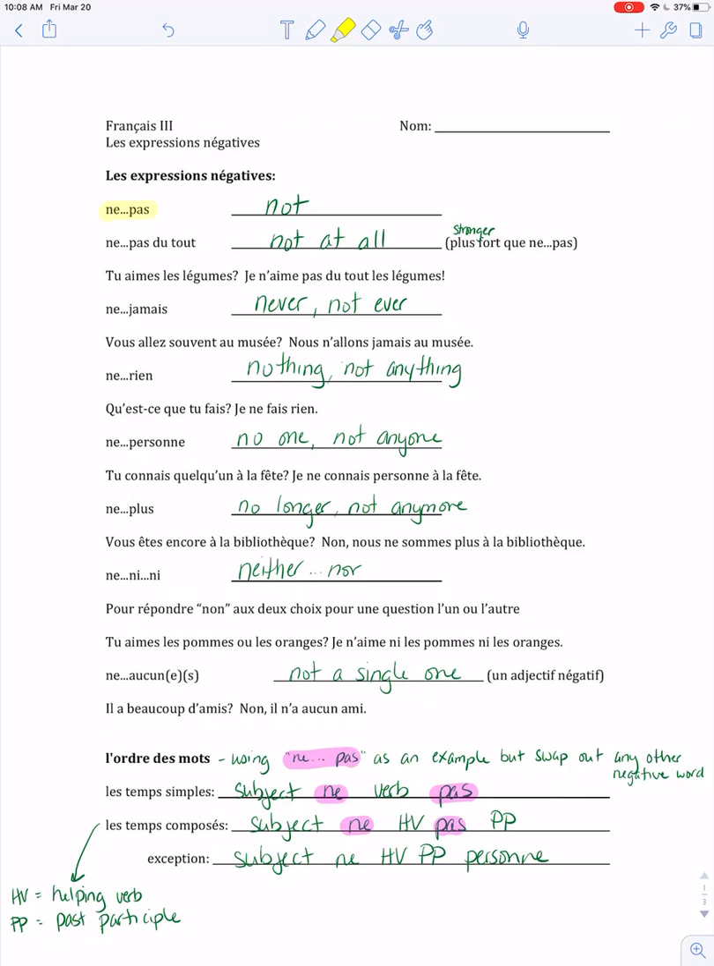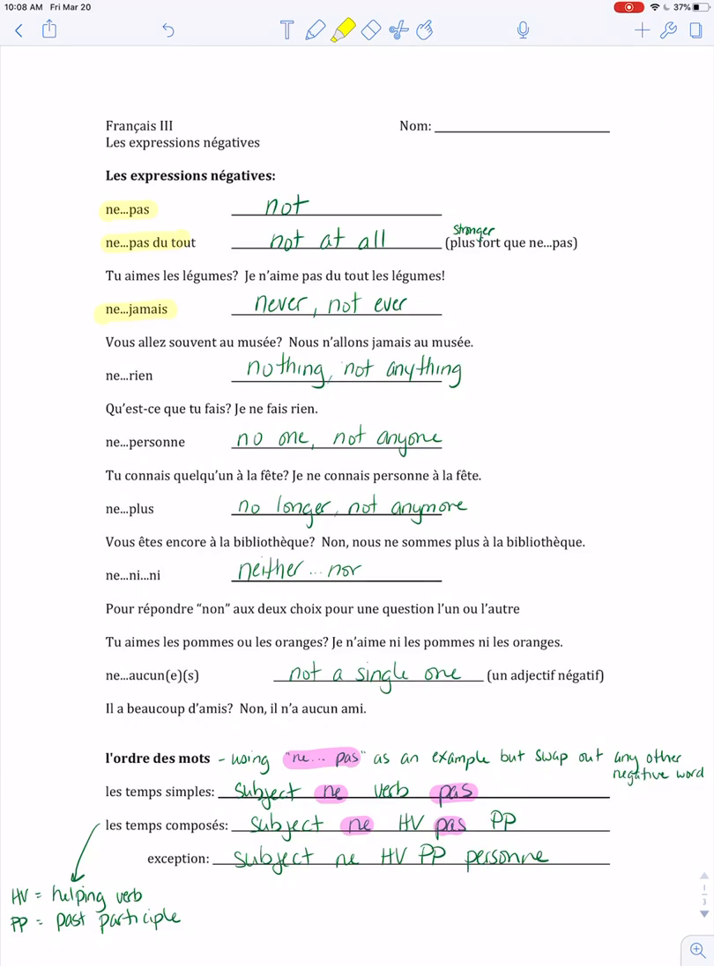It's the expression for not. It's just your basic negation. If you want to be a little stronger than that, ne pas du tout is not at all. An example like tu aimes les légumes, do you like vegetables? Je n'aime pas du tout les légumes. So it's just stronger than saying I don't like vegetables. It's saying I don't like vegetables at all.